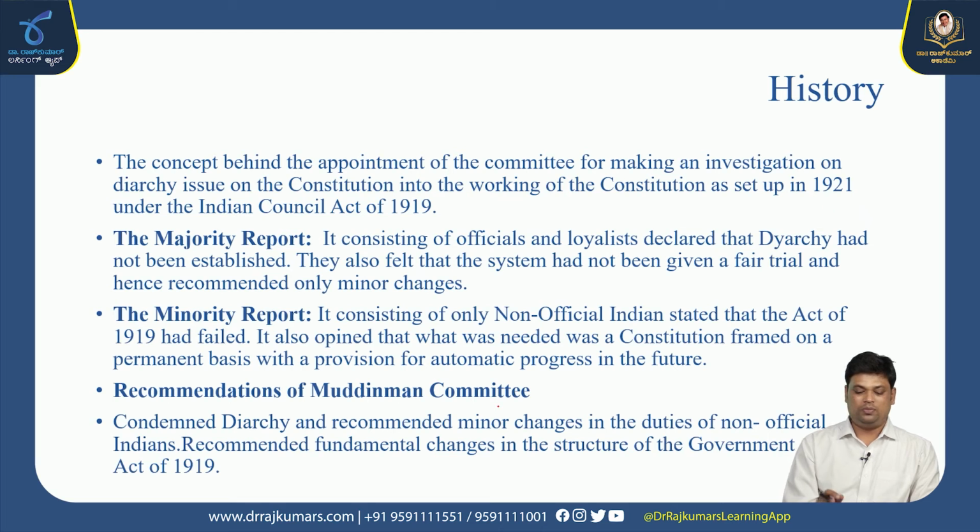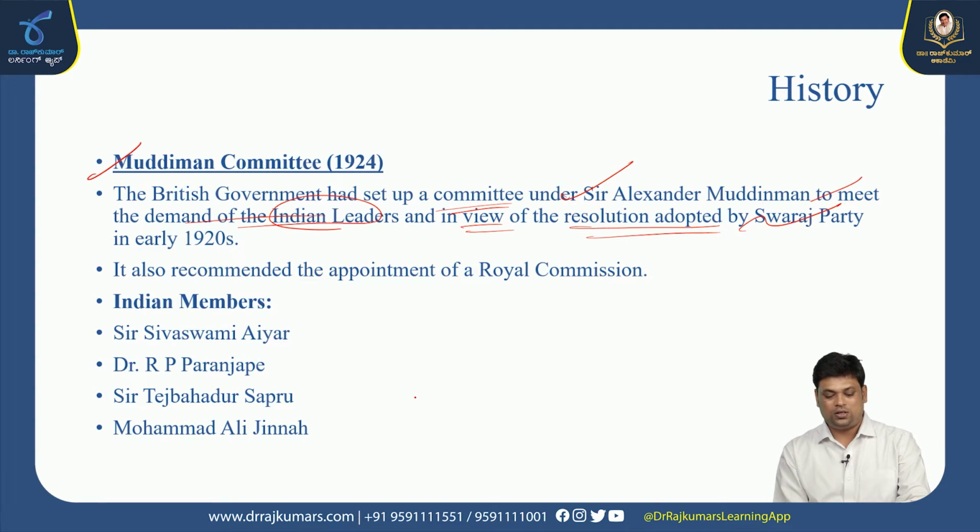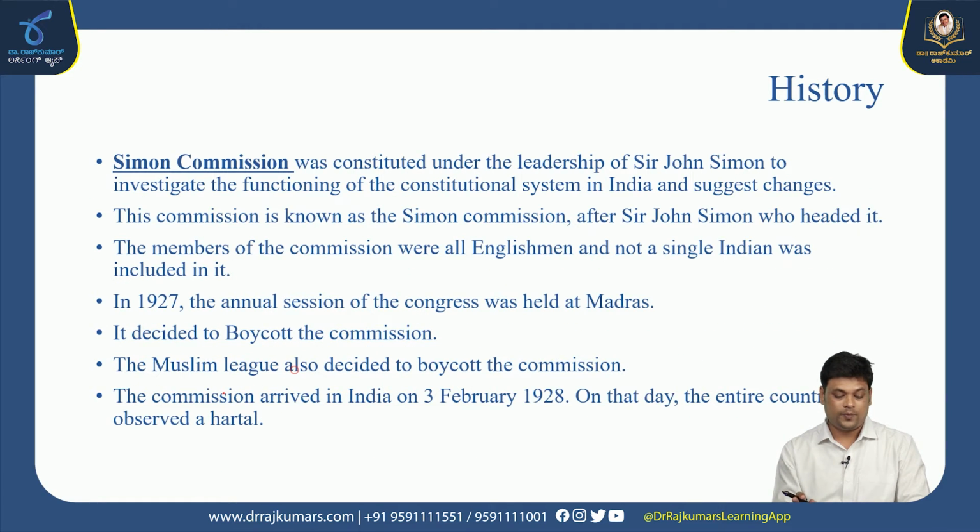So it is completely based on the majority and minority reports, the officials and non-officials, and the diarchy government. It is related to constitutional reforms. So just read it once. Don't go in deep, because you just need the information that the Muddiman Committee was established under the chairmanship of Sir Alexander Muddiman in the year 1924. That information is fair enough.